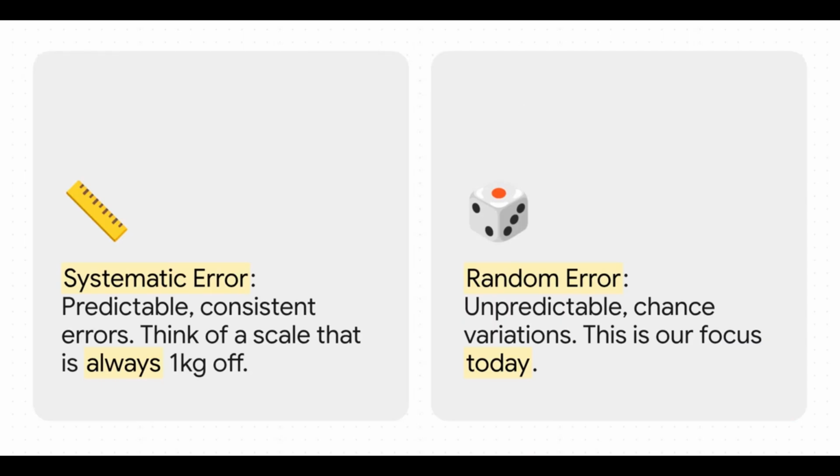Okay, so it turns out not all errors are the same. On one hand, you have systematic errors. Think of these like a clock that's always 5 minutes fast. It's predictable, it's consistent, and you can usually adjust for it. But then there's random error. This is the unpredictable stuff, the little fluctuations that just happen. It's like static on the radio. And that's what we're diving into today, the wild and surprisingly orderly world of randomness.